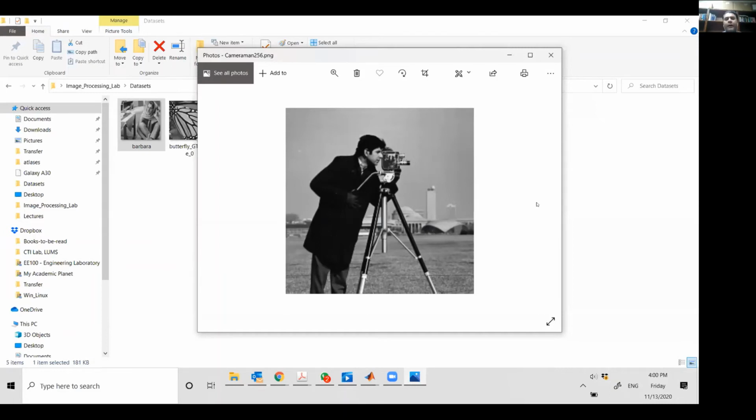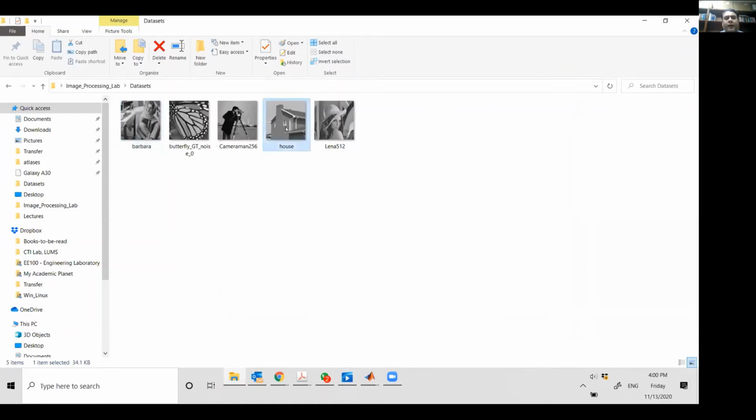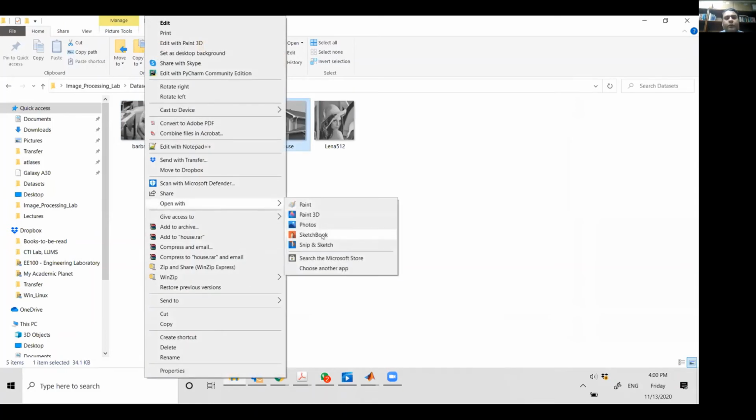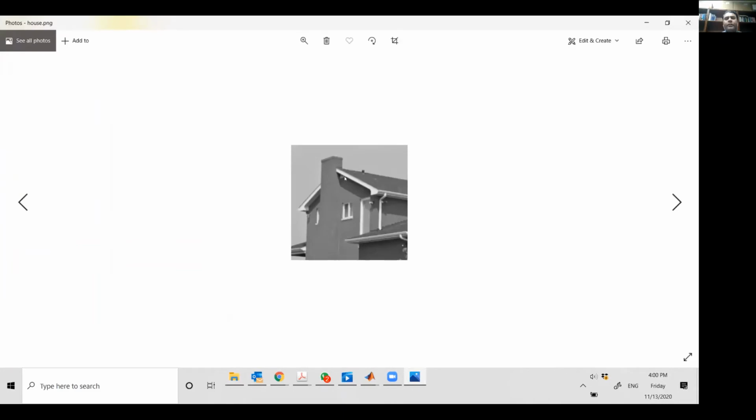And similarly, we have this image of a house, and this is the image that I'm going to use for my demonstration. Again, it has a lot of edges. So you have slant edges, vertical edges, horizontal edges. You want to reconstruct this window very, very properly so that you have a clear contrast. And this is the image that we are going to use to demonstrate.